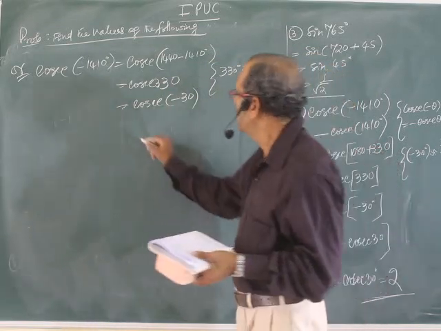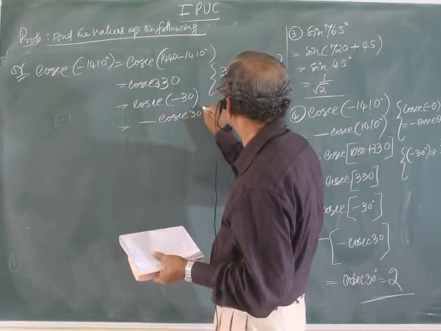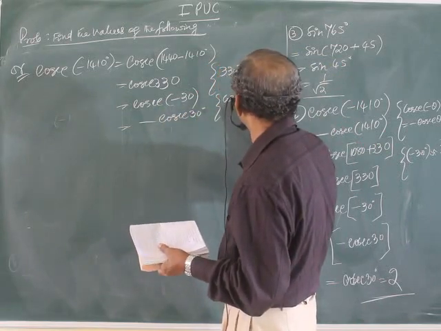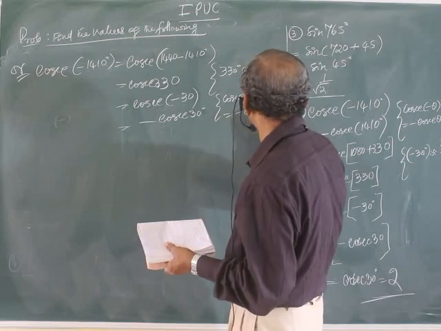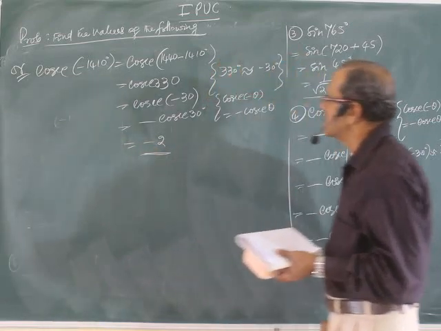So cosecant minus 30. Cosecant minus theta is minus cosecant theta. Answer is minus 2.